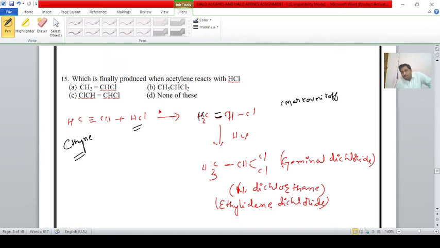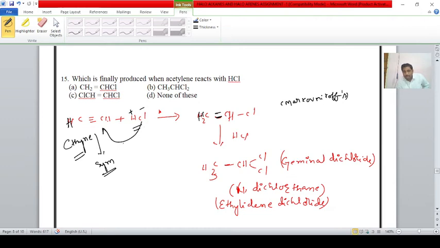According to Markovnikov's rule, the negative part of the reagent, that is Cl minus, is added to the carbon atom having less number of hydrogens. Here it is a symmetrical alkyne, because both carbon atoms have the same number of hydrogen atoms.